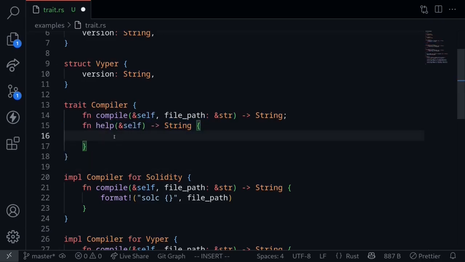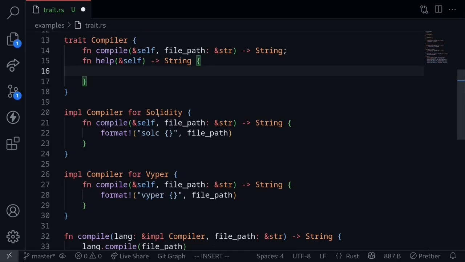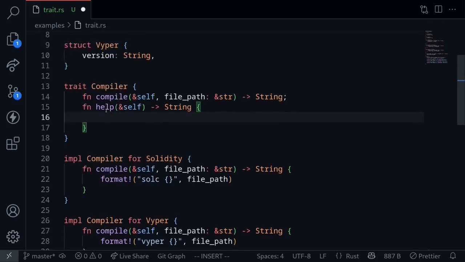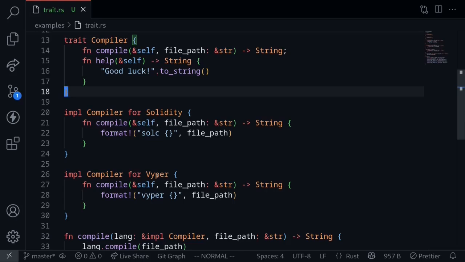For example, let's say that when the function help is called and the function help is not defined inside the implementation, in our example, we'll leave a blank implementation for the function help on solidity and Viper. In this case, the code inside here will be executed. So let's say that when the function help is called, we'll return unhelpful documentation, let's say good luck. Now notice that both for solidity and Viper, we don't implement this function called help. This will be the default implementation.